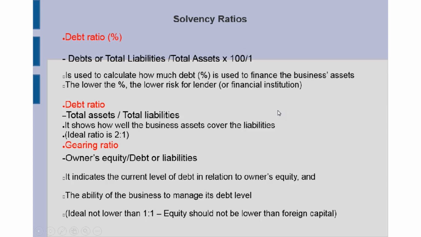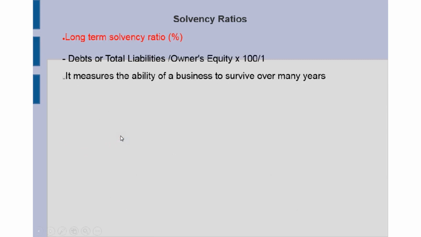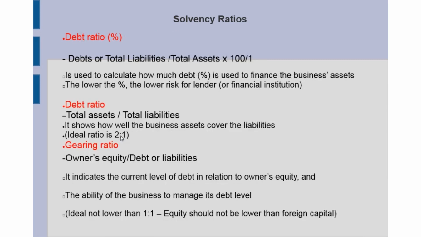Remember, these are the exact same calculations that the banks or the financial institutions will do to determine whether you as a business can get a loan or not. We can also calculate the debt ratio, the next one there, as a ratio, as this to that, how many rands of our one will go into the other. And there we can take the total assets divided by the total liabilities. So you can see that now the formula has swapped around because we're not calculating the percent. So this shows how well the business assets cover the liabilities. And the ideal ratio for this one is 2 to 1. 2 assets to every 1 liability that you've got.